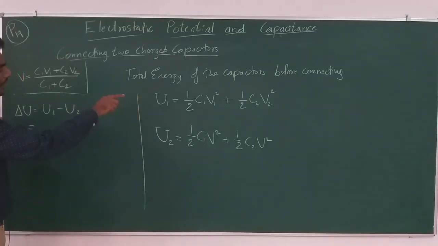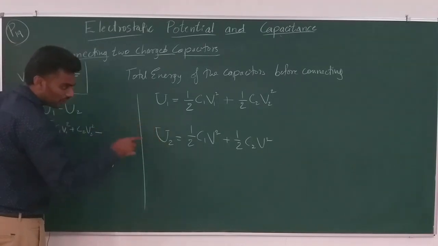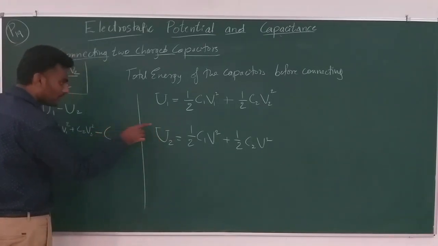Half is a constant common factor, so I will take that out. U1 has C1 V1 squared plus C2 V2 squared, minus C1 V squared minus C2 V squared. V squared is a common factor, so I will write that as C1 plus C2 times V squared.